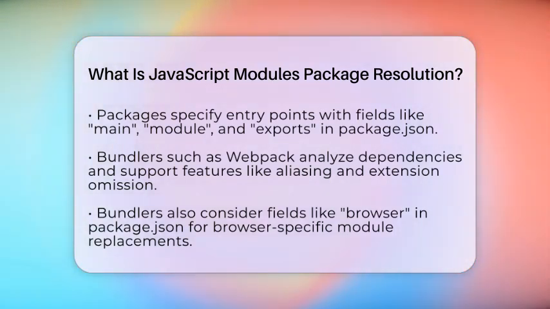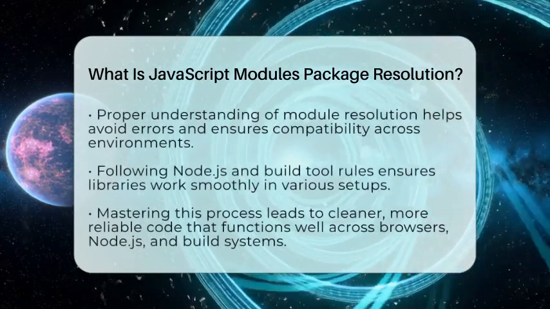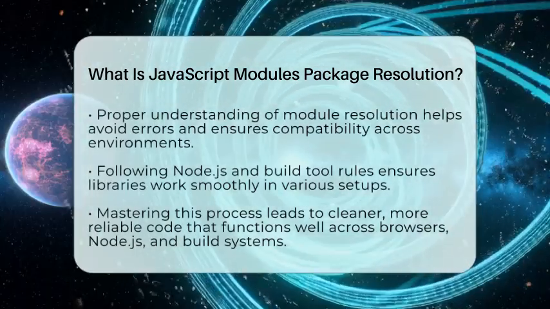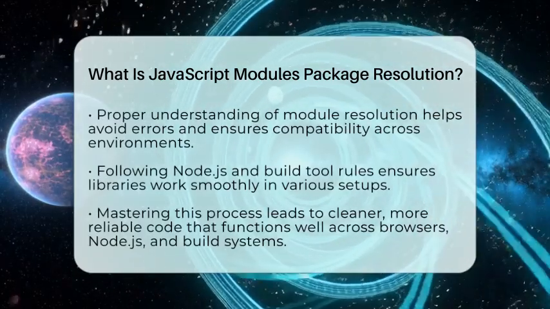Bundlers like Webpack or Metro perform module resolution during the build process. They analyze your code and dependencies, then bundle everything into optimized files. They support additional features like aliasing, which lets you replace modules with other versions, and they often support omitting file extensions in import statements. They also look at fields like browser in package.json to swap out modules for browser compatibility.